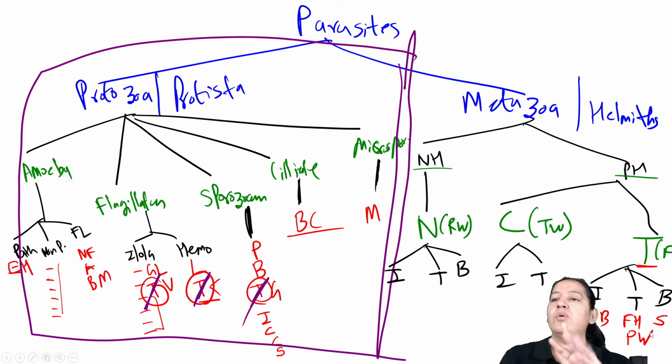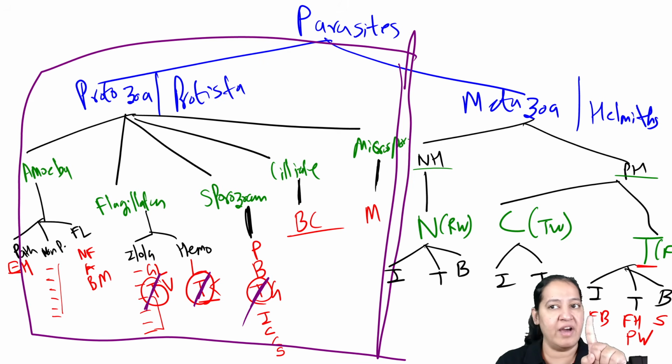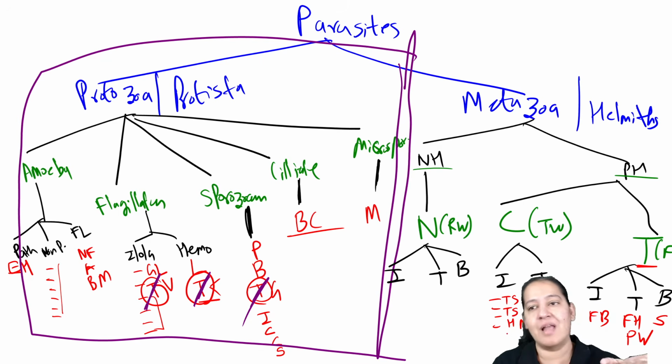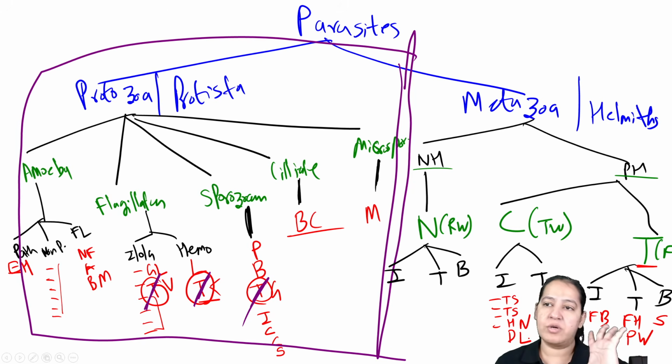So we are done with trematodes. Only four are there. Let's come to cestodes. In the tissue, only one is there, Echinococcus granulosus, that is the dog tapeworm. In the intestine, there are four. Two are Taenia: Taenia solium and Taenia saginata. One is Hymenolepis nana, and the last is Diphyllobothrium latum. So a total of five are there.